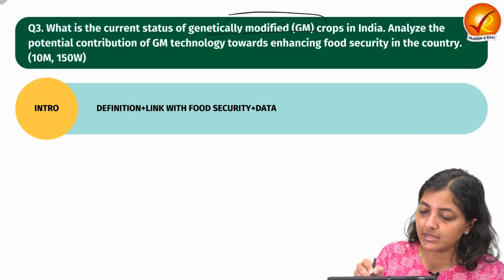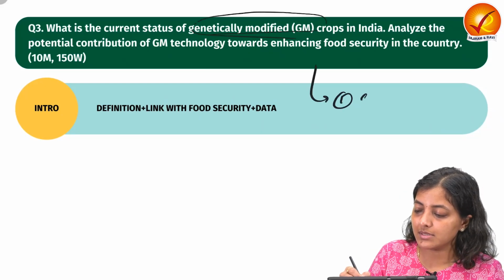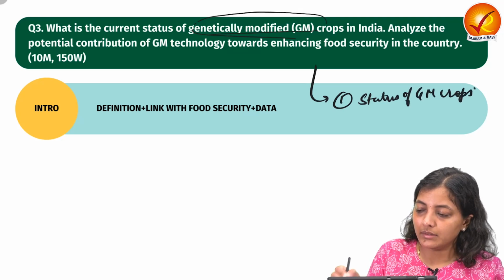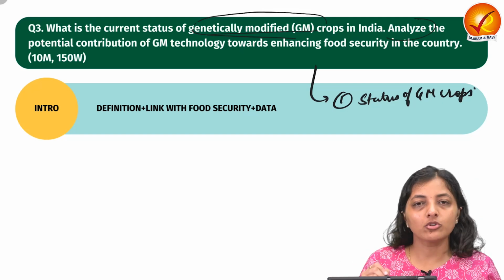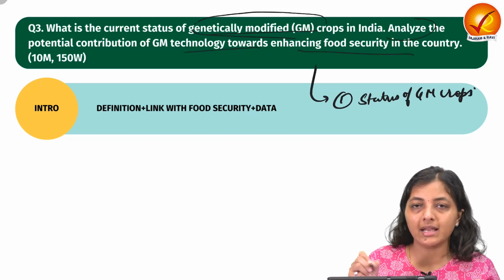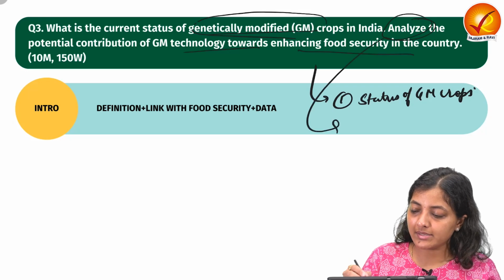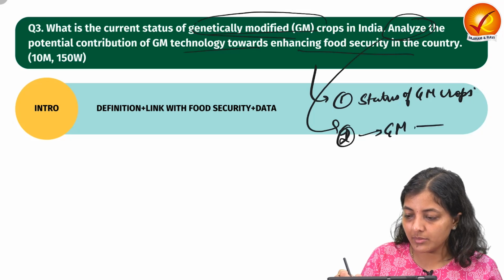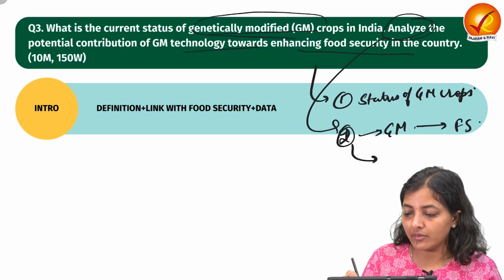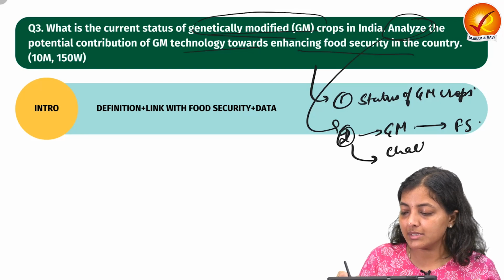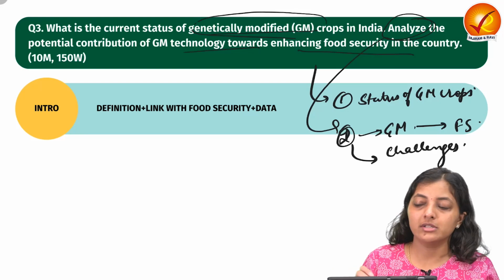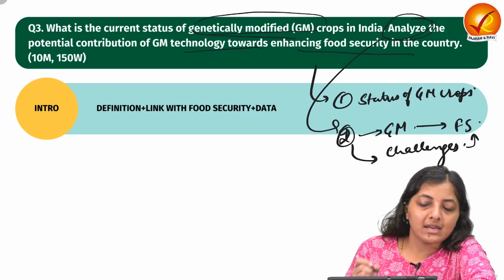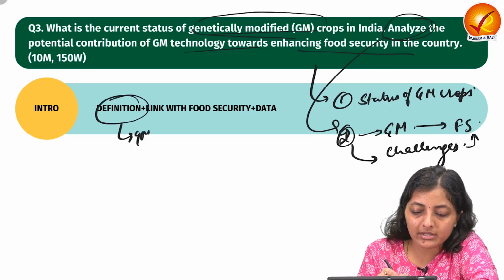What is the current status of GM crops? First is the status of GM crops. Then we have to analyze the potential contribution of GM technology towards enhancing the food security. Analyze means we have to tell how GM crops enhance the food security, and we also have to tell about what are the challenges with respect to the GM technology as far as food security is concerned. So you can start with the definition, what are GM crops